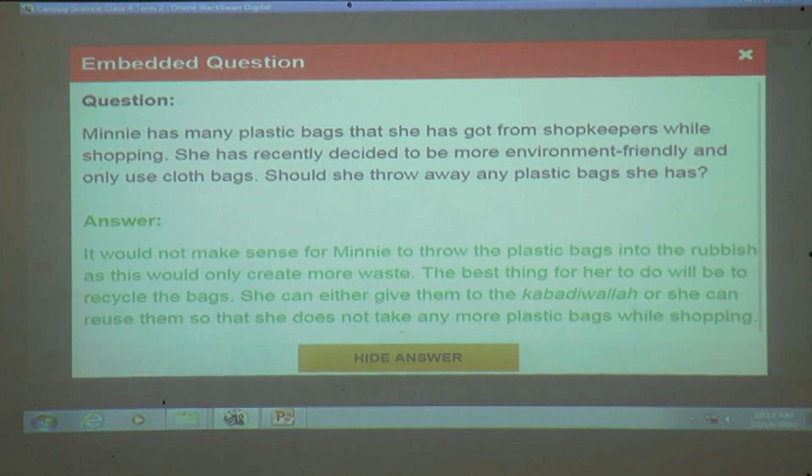It would not make sense for Minnie to throw the plastic bag into a rubbish, as this would only create more waste. The best thing for her to do will be recycle the bag. She can either give them to the kabadiwala or she can reuse them so that she does not take any more plastic bag while shopping.